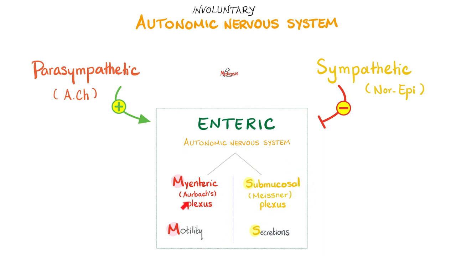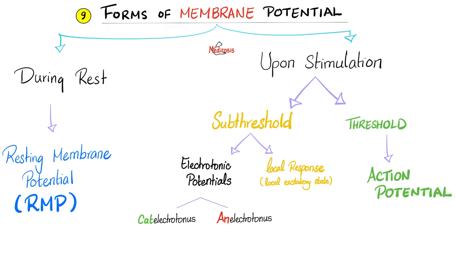What if I want to boost motility? Talk to the parasympathetic that can boost motility from the outside by stimulating the enteric. What if I want to boost the secretions? Parasympathetic can help you boost it. But even without the parasympathetic, the enteric nervous system can still move and secrete. What if I want to inhibit motility and secretion? Talk to the sympathetic.